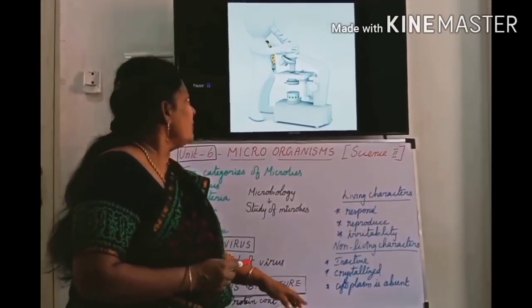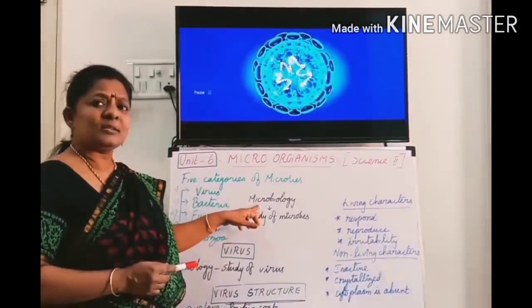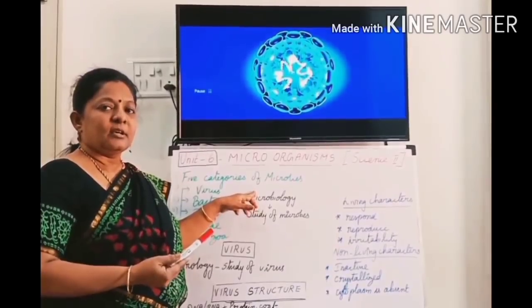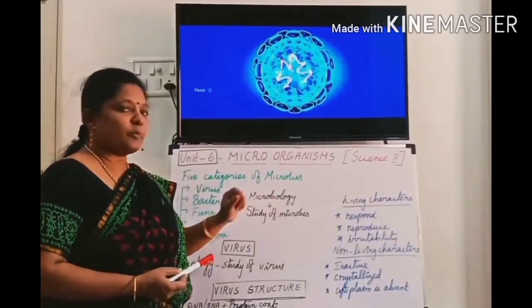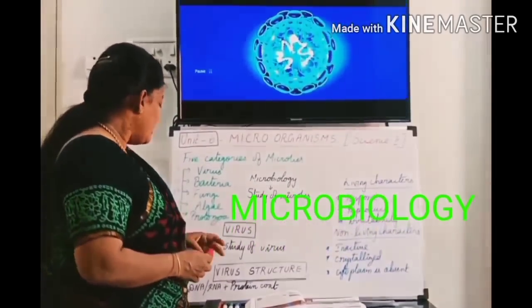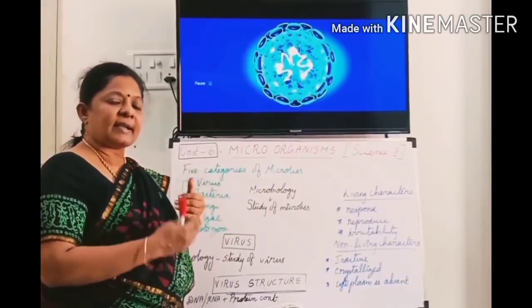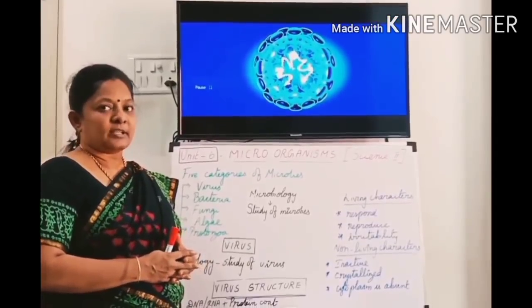Okay. Now, next, what is microbiology? Studying about microorganisms. The science which deals with microorganisms is called microbiology. Now, based on their size or their activities, we can divide the microorganisms into 5 categories.